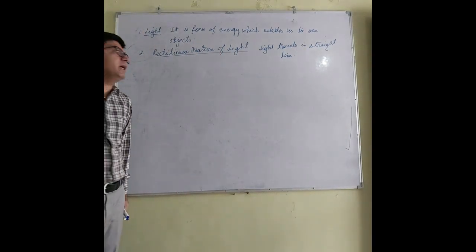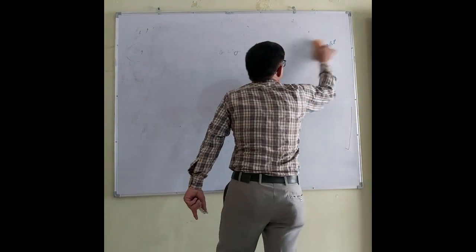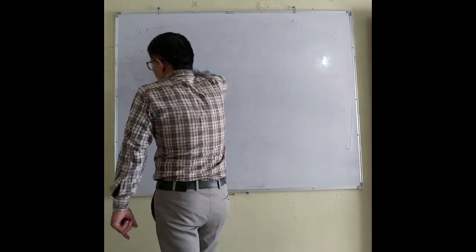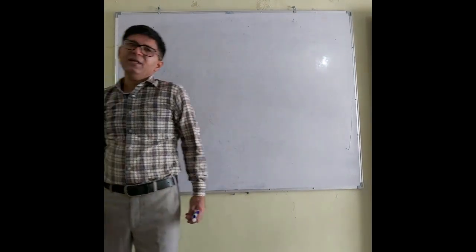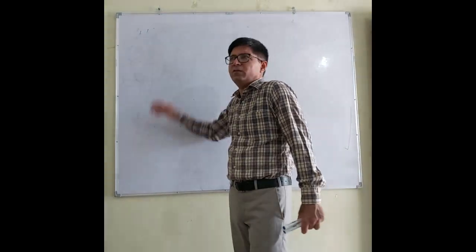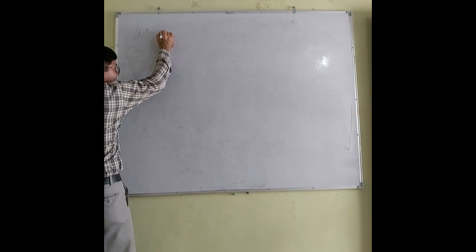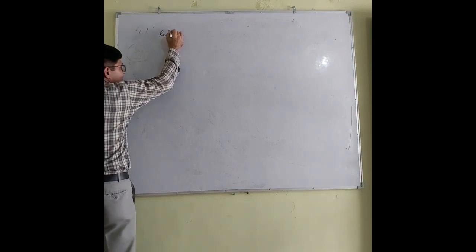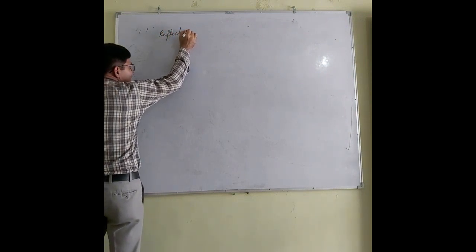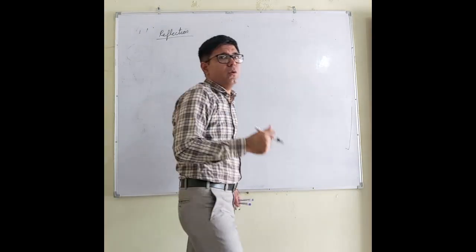Now after the rectilinear nature of the light, we are going to do a very interesting topic, which is more simple than this. That topic is reflection. What is the meaning of the term reflection? Have you heard reflection before?